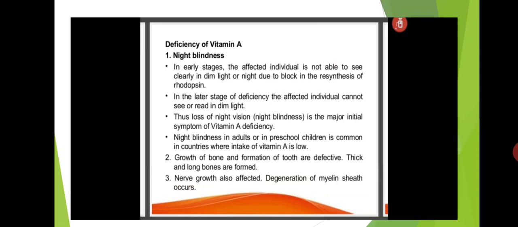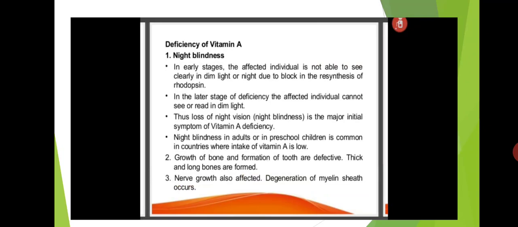In the later stage of deficiency, the affected individual cannot see or read in dim light. This is called night blindness. Thus, loss of night vision, that is night blindness, is a major initial symptom of vitamin A deficiency.